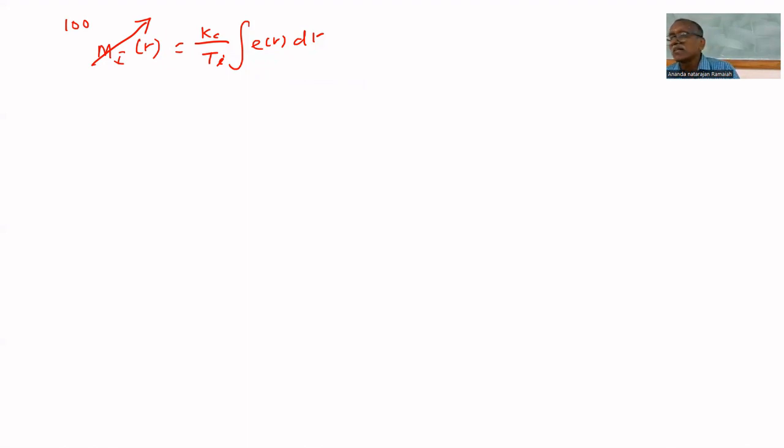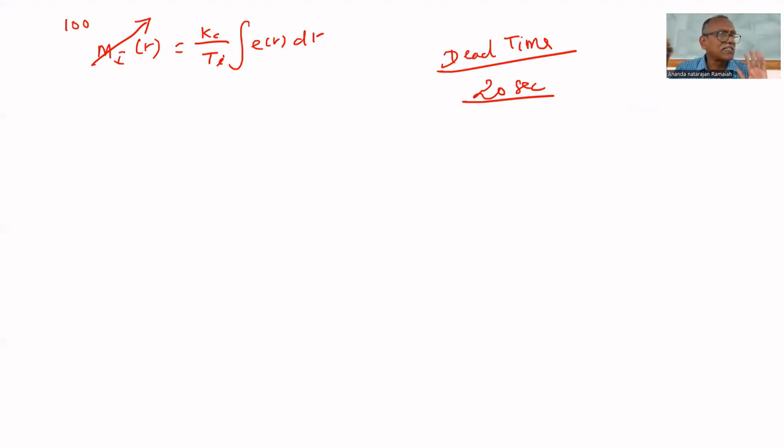Let us assume that the system has dead time. Dead time means that even if you give enough input, the output will come after some time. Are you able to understand? Let us assume the system has a dead time of 20 seconds. If you give the correct input now, when will the correct output come? After 20 seconds. During that time, the integrator will go on integrating the error. That's why the output of the controller will go beyond the required value.